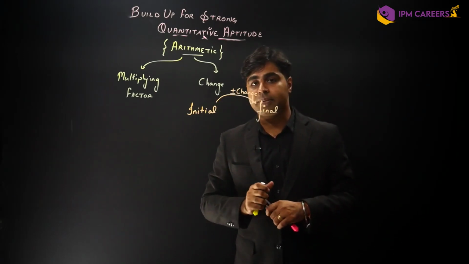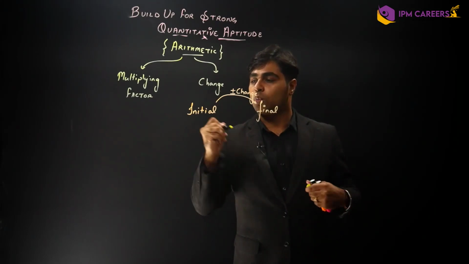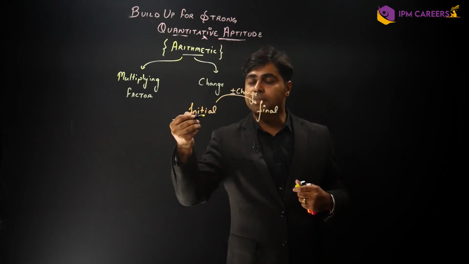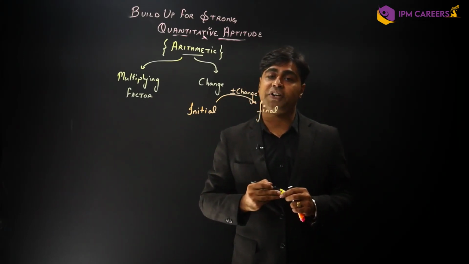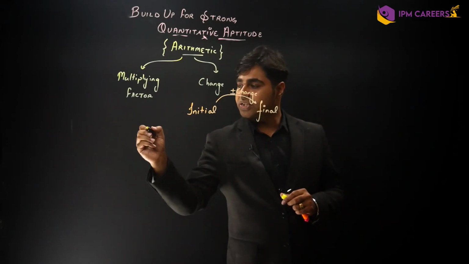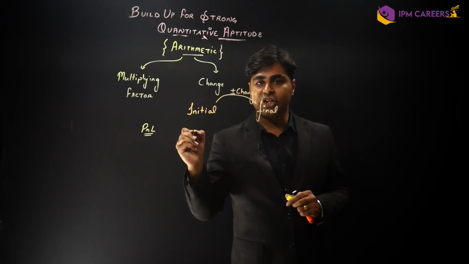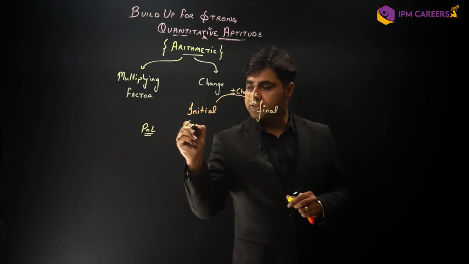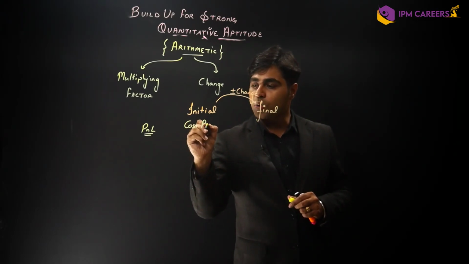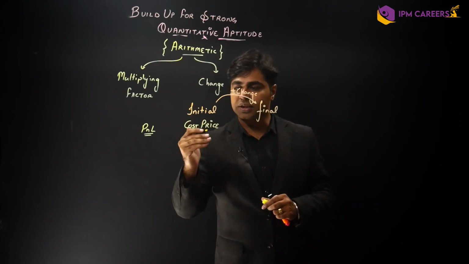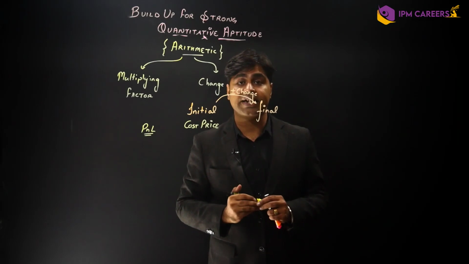Now, in this same concept, what are the names of initial values in different units? So, in the chapter of profit and loss, this initial is called the cost price. The amount that you invest on something is said to be the cost price, and that is the initial value.